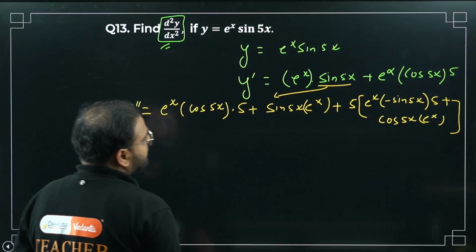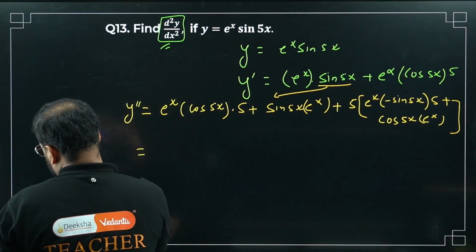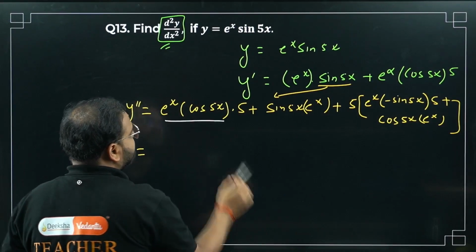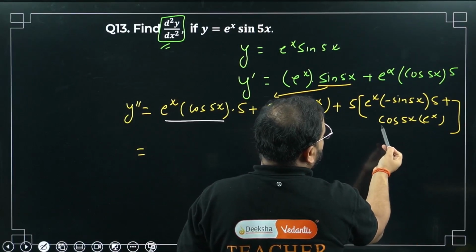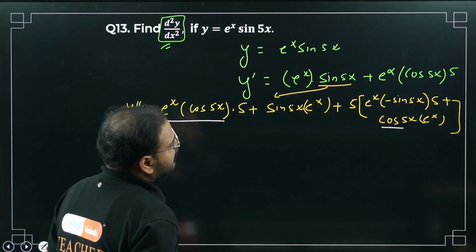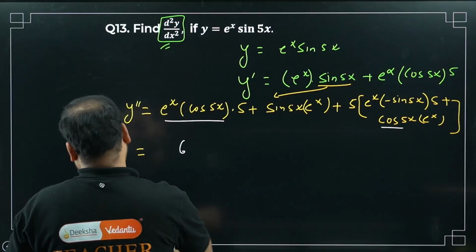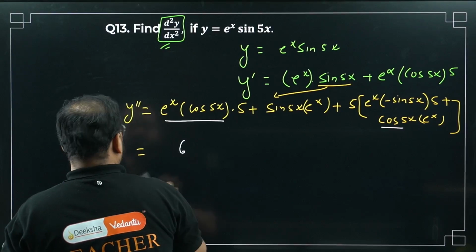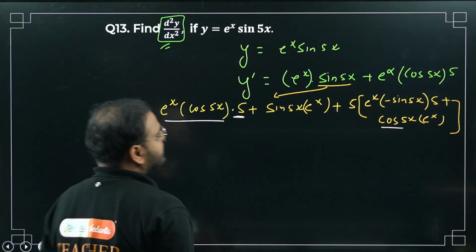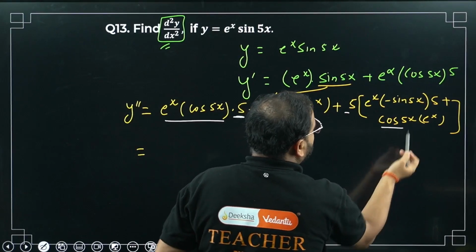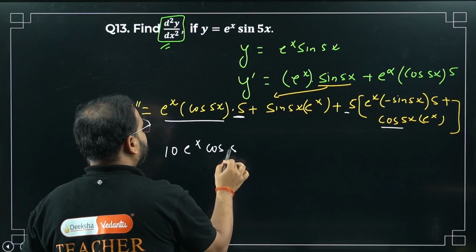I'm getting e power x. I have cos and sin terms, so I can combine these. Please check. I have e power x cos 5x. Over here also I have 5 cos of 5x e power x. Correct, no? What can I write? No, I have 10, right? Please check, this is also 5. So 5 e power x cos 5x, and over here also I have 5 e power x cos 5x. I can write here 10 e power x cos of 5x.